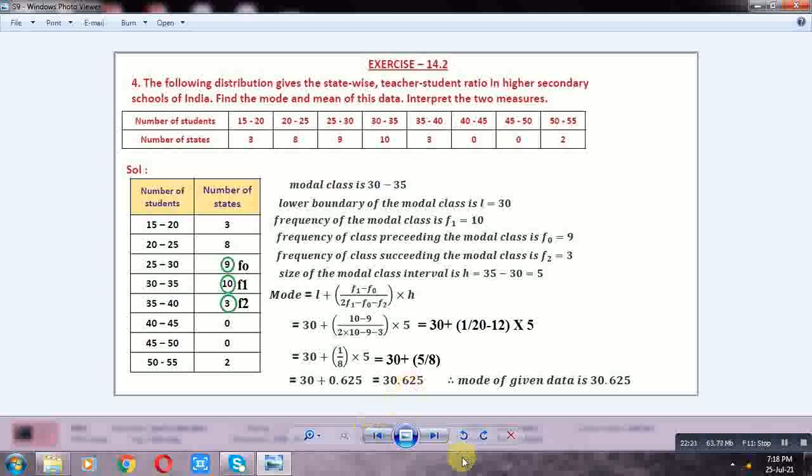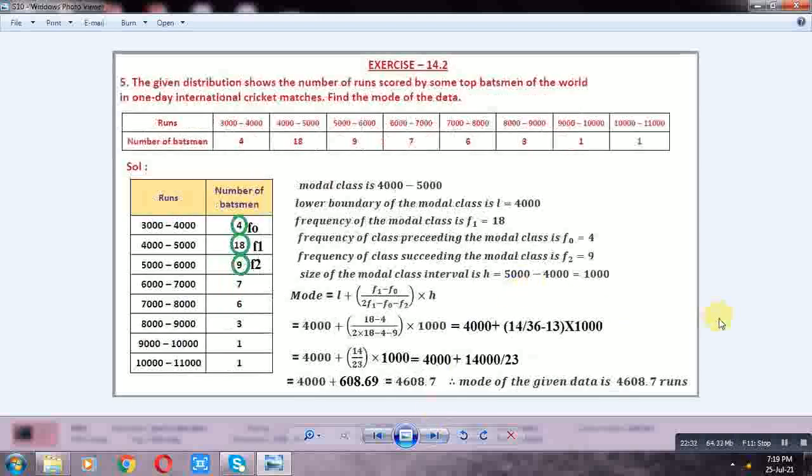Mean, you do it. Okay. Next problem, fifth problem. The given distribution shows the number of runs scored by some top batsmen of the world in one-day international cricket matches. Find the mode of the data. Runs: 3000-4000, 4000-5000, 5000-6000, 6000-7000, 7000-8000, 8000-9000, 9000-10,000, 10,000-11,000. Number of batsmen: 4, 18, 9, 7, 6, 3, 1, 1.